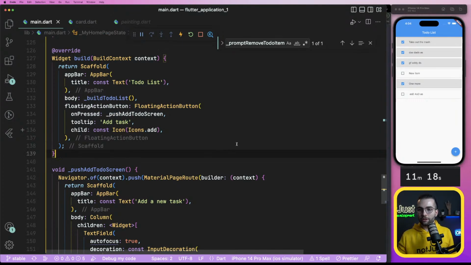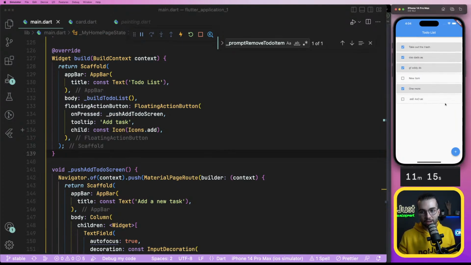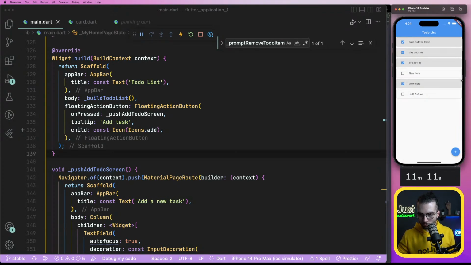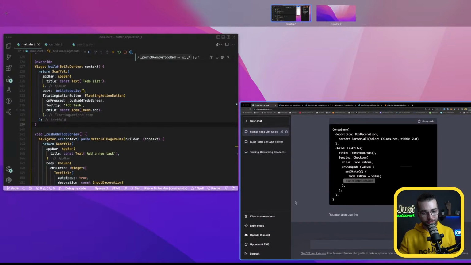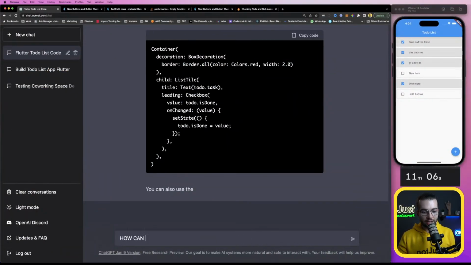So what I wanted to do is to delete an item when I swipe left. How to call a function when you add a swipe to delete functionality for every to-do item.